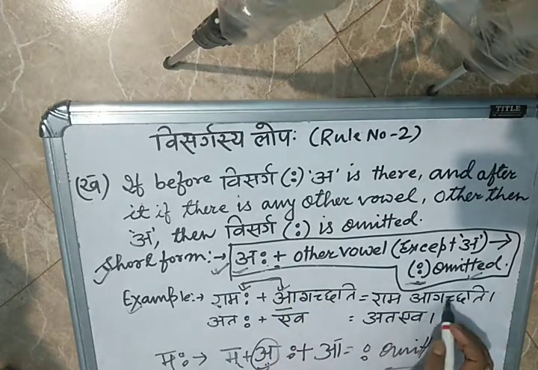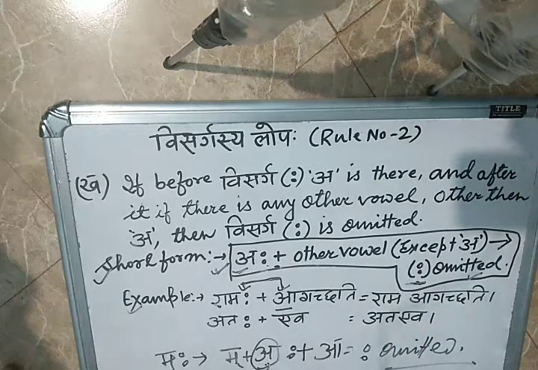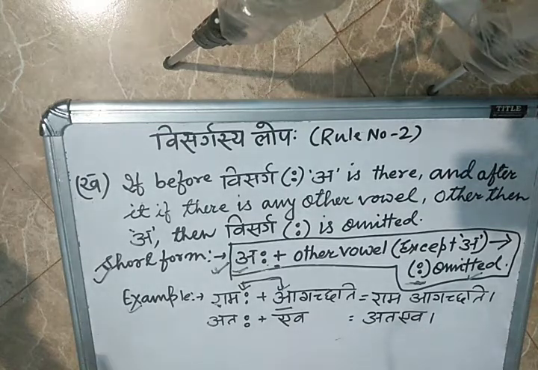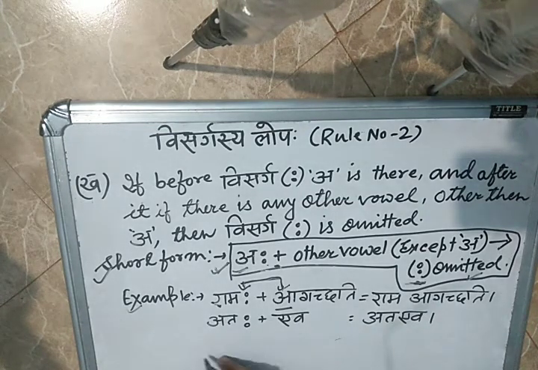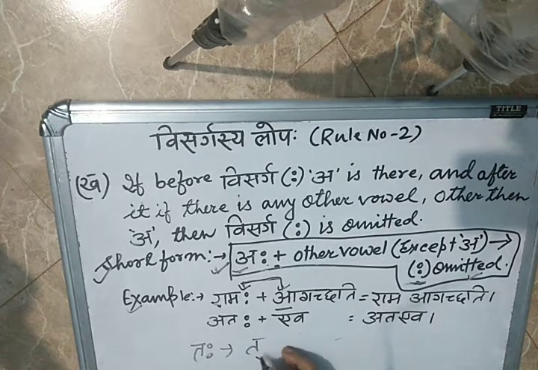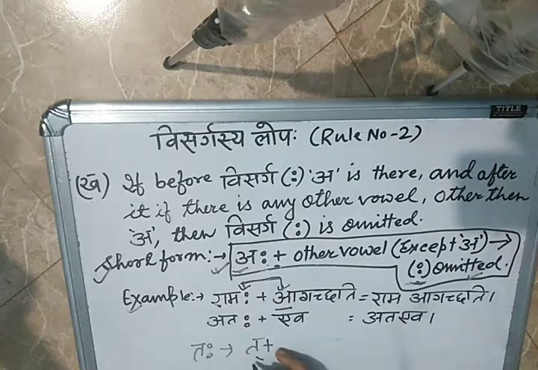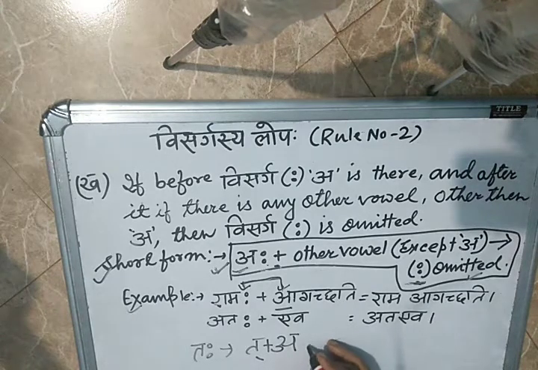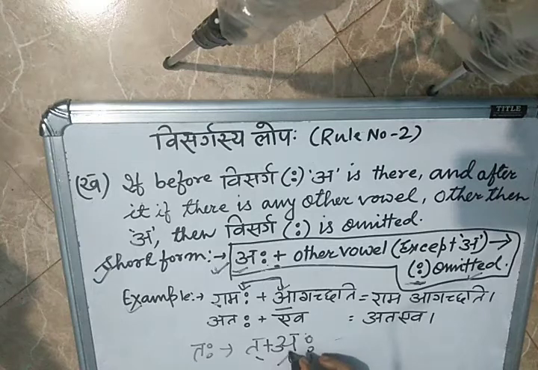So Rama agachati. Next, another example: atah. In ta visarga, what is there? Ta means half ta plus a, and in this ta a is already included, and afterwards the visarga is there. So before visarga a is there.